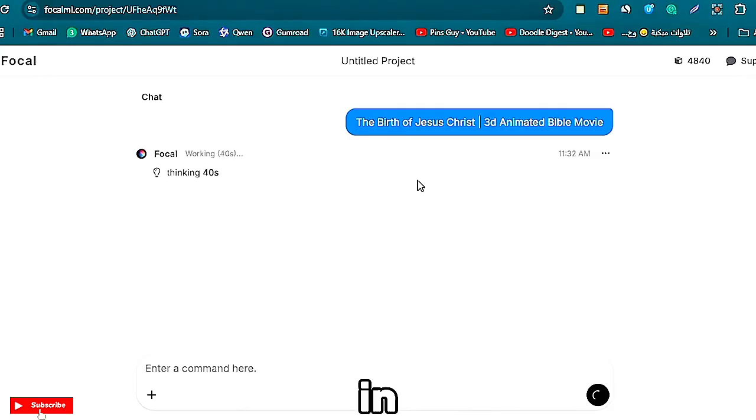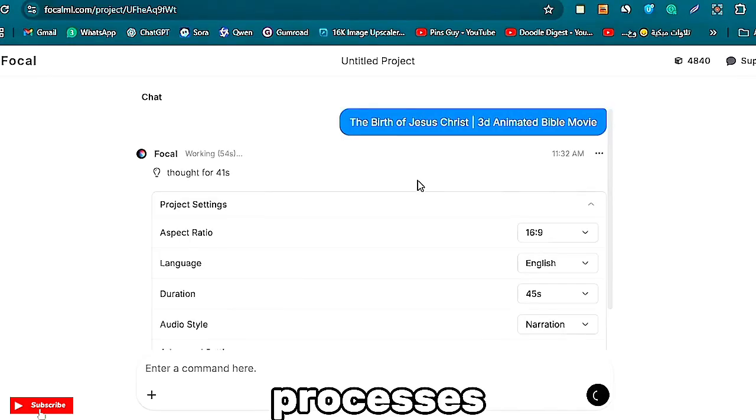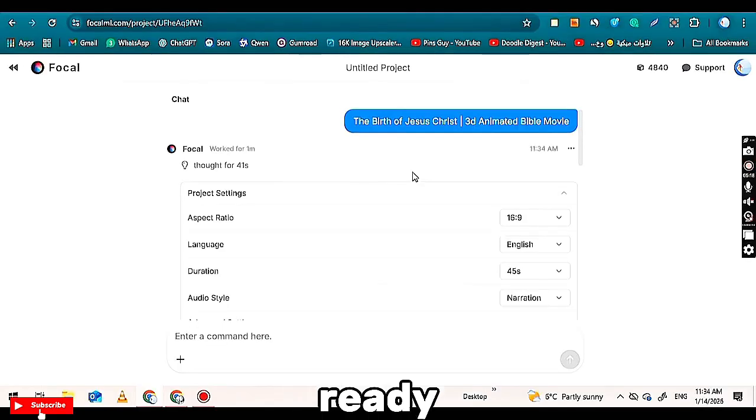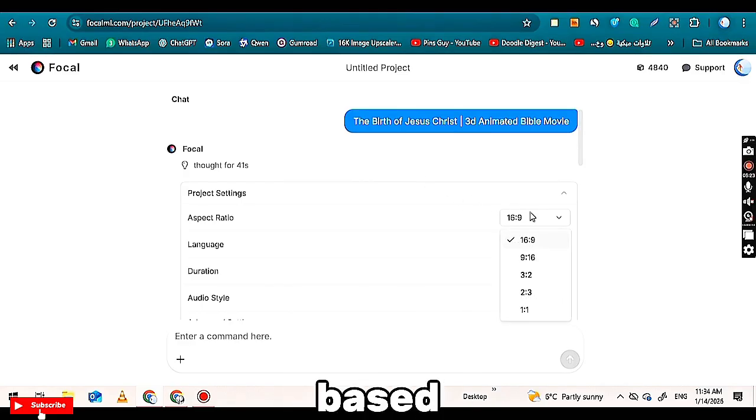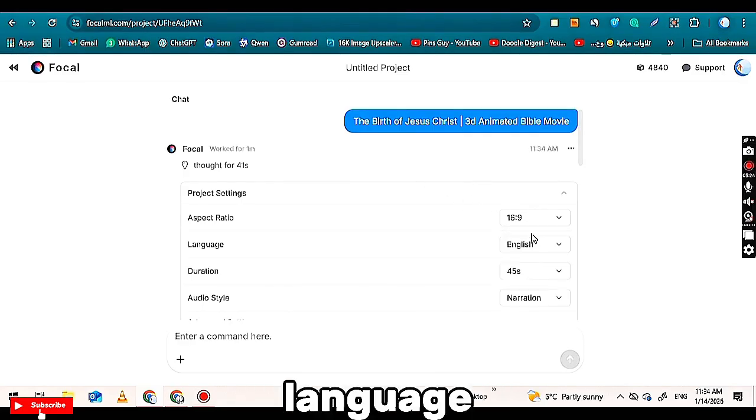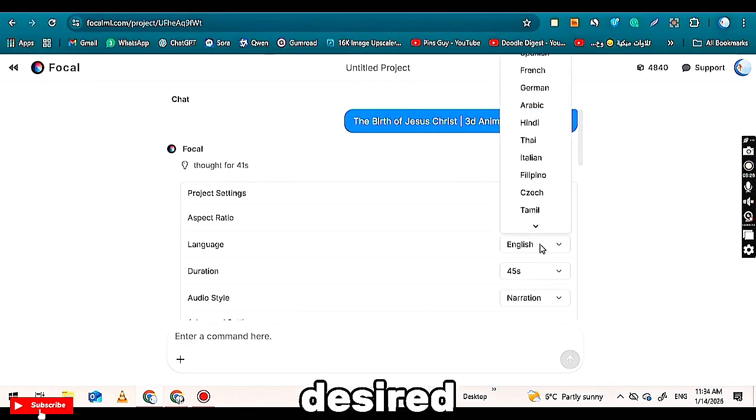You will need to wait a moment in this new interface while Focal ML processes your request. Once it's ready, the project settings will be displayed. First, select your aspect ratio. I am choosing 16:9, the standard for YouTube, but you can select any ratio based on your preferences. Next, set the language to English. Then select your desired video duration.